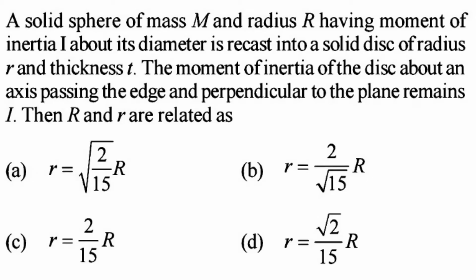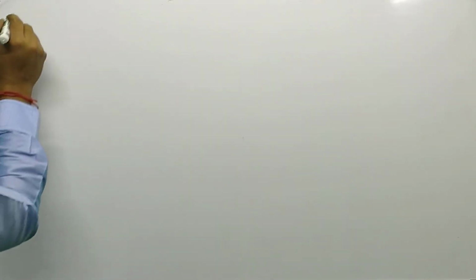A solid sphere of mass capital M and radius capital R having moment of inertia I about its diameter is recast into a solid disk of radius small r and thickness T. The moment of inertia of the disk about an axis passing through the edge and perpendicular to the plane remains I. Then capital R and small r are related as... Solution.